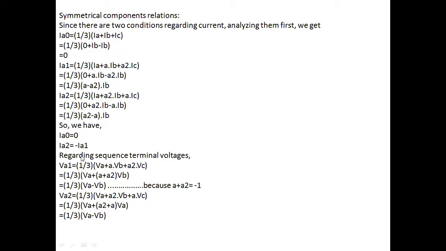Now let us write the sequence components of the voltage. We know that VA1 is equal to 1 by 3 times VA plus A into VB plus A square into VC. Since VB is equal to VC, if I substitute VB in place of VC, I'll get 1 by 3 times VA plus A plus A square into VB. We know that A plus A square is nothing but minus 1. Hence, VA1 is nothing but 1 by 3 times VA minus VB. Similarly, I can get the VA2 value, that is 1 by 3 times VA minus VB.